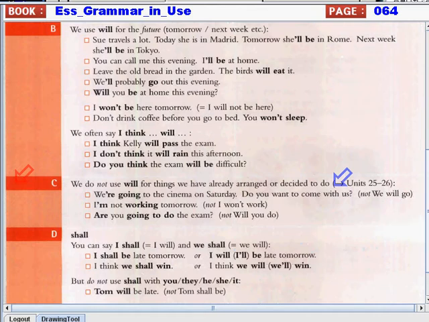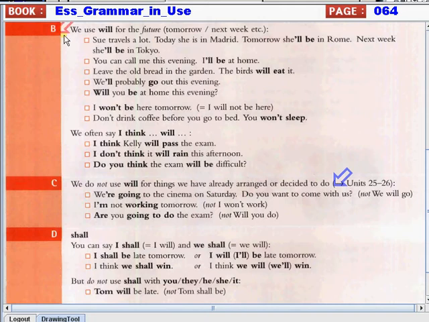For tonight's lesson, we are going to continue our discussion about will and shall. And these are the simple future tenses. Again, the simple future tense is used to express non-continuous actions which will take place in the future.